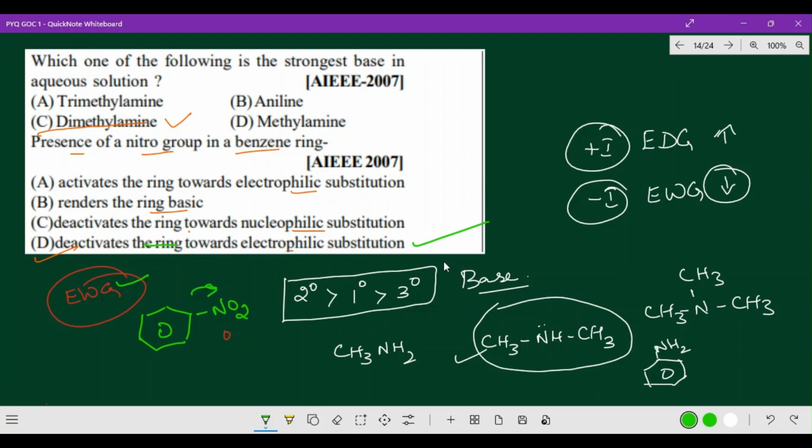Hope you got the clarity. See, usually due to the electron withdrawing nitro group pulling the electron density away from the benzene ring, it makes the ring less reactive to electrophilic attack, right? So this is the correct option.